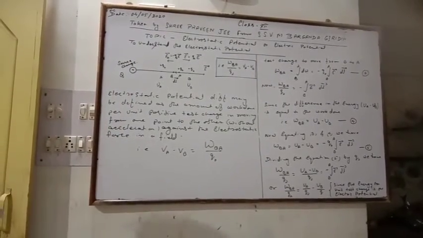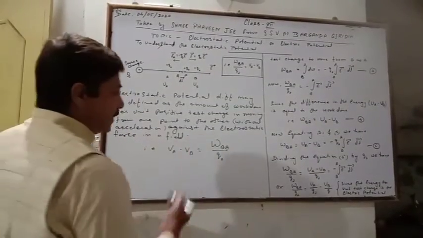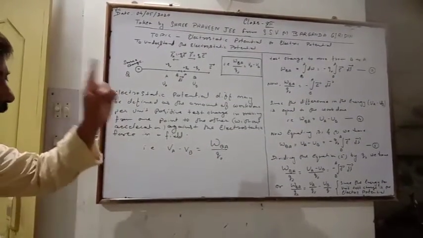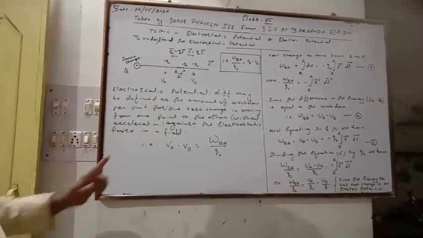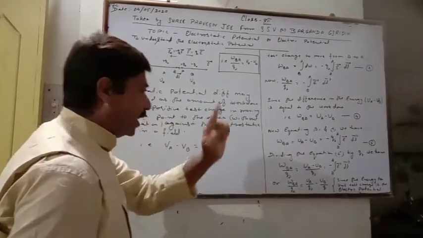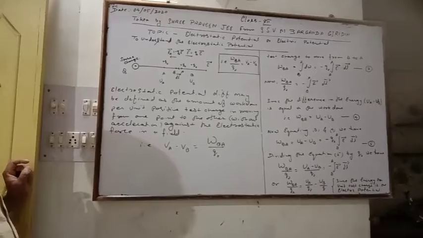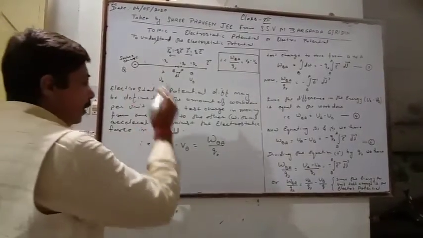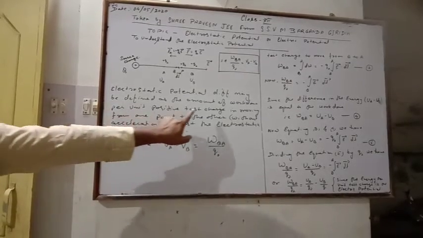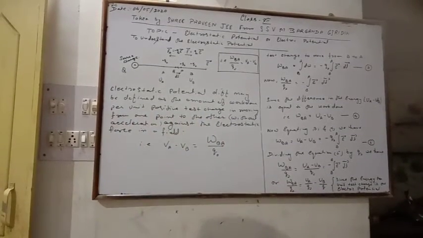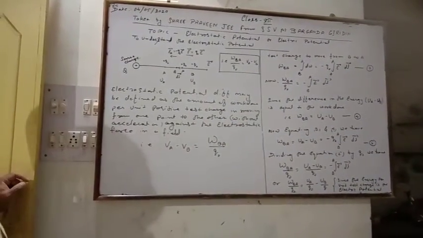Now let's suppose the test charge is at infinity. In that case, the potential at that point at infinity becomes V infinity, and the work done by the test charge moving from infinity to the point against the electrostatic force without any acceleration in an electric field is called the electrostatic